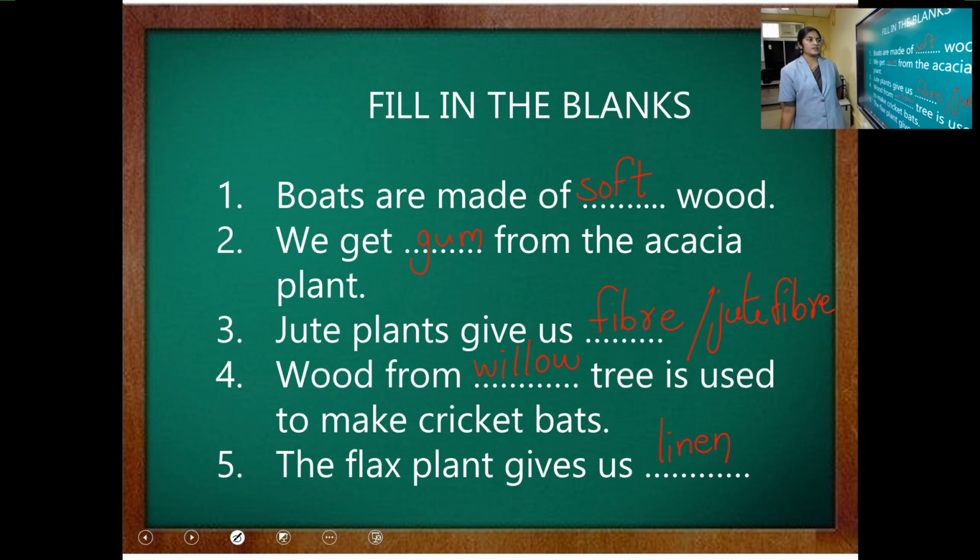Once more you look at here. First question. Boats are made of softwood. We get gum from the acacia plant. Jute plants give us fibers. Wood from the willow tree is used to make cricket bats. The flax plant gives us linen. Okay?